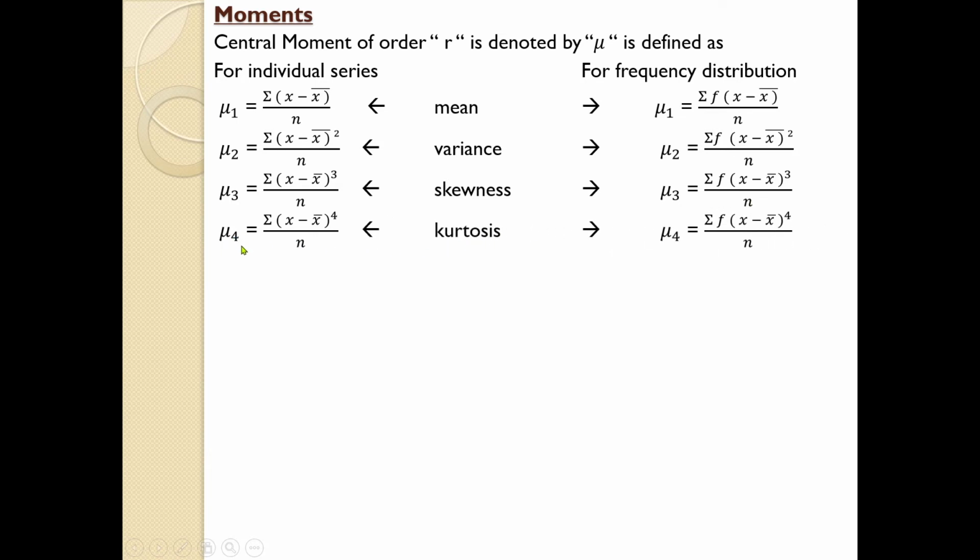If you remember, we have mentioned this mu4 previously. The equation is sigma (x minus mean) raised to 4 by n, and sigma f into (x minus mean) raised to 4 divided by capital N. So these are the equations of moments for measuring mean, variance, skewness and kurtosis in a given distribution.